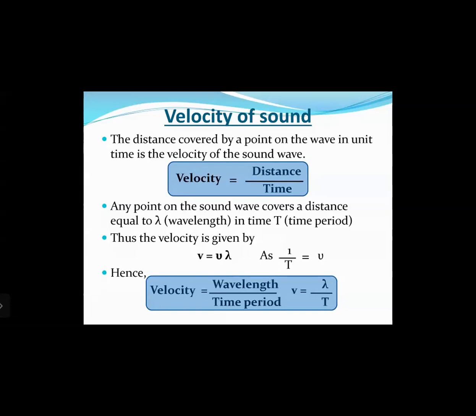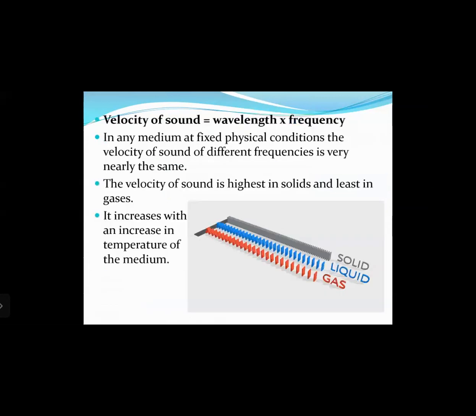We know that 1 upon t equals nu, which is the frequency. Hence, we can rearrange this equation and get velocity equals wavelength upon time period, or v equals lambda upon t. So velocity of sound equals wavelength into frequency. In any medium at fixed physical conditions, the velocity of sound of different frequencies is very nearly the same.